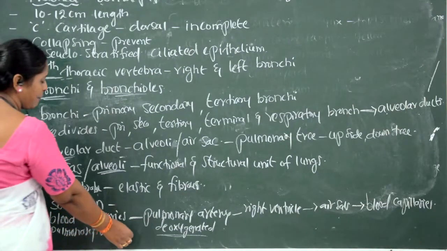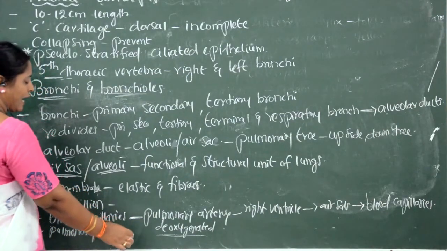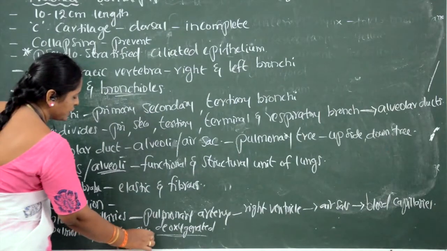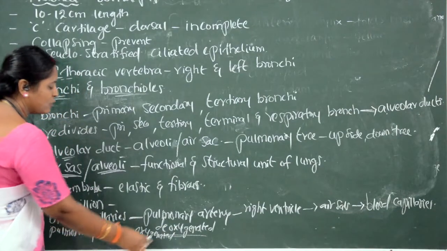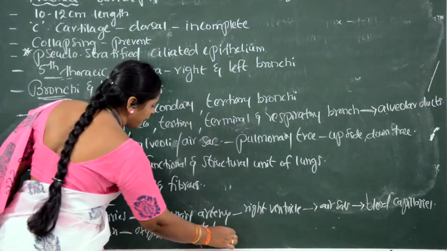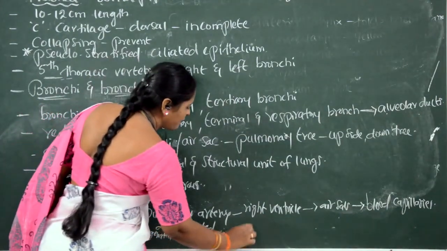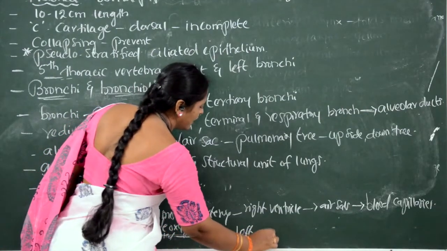This blood vessel, the pulmonary vein, carries oxygenated blood to the left auricle.